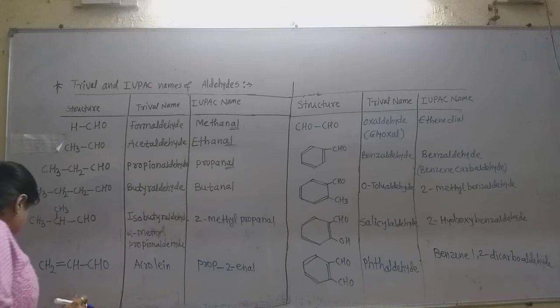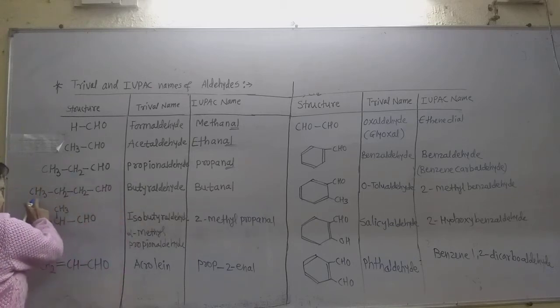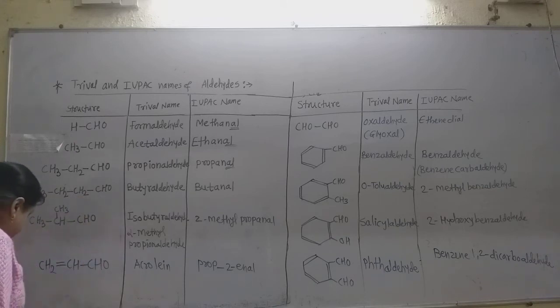Now next one, this is butyraldehyde, because the carboxylic acid containing four carbon atoms is butyric acid. The word butyric acid is from the word butyrum. Butyrum means butter in English. Butter is called butyrum in Latin. So butyric acid is the acid which is present in butter, and from that the aldehyde is given the name butyraldehyde.